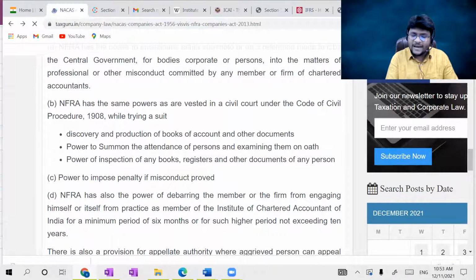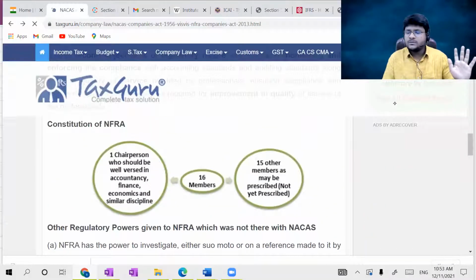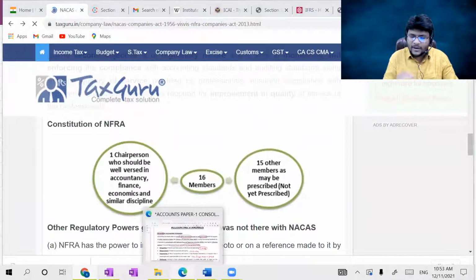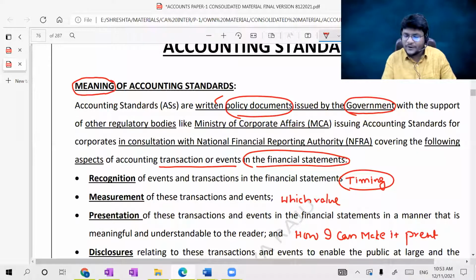NFRA has the same powers as those vested in a civil court, and the power to impose penalties. NFRA also has the power of debarring the member or the firm from engaging themselves. Yes, right now NFRA has the authority to debar chartered accountant members as well. So it has all such powers. Hope you now understand what exactly NFRA means.